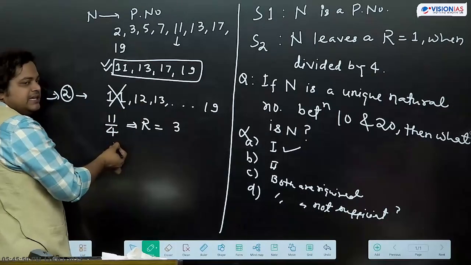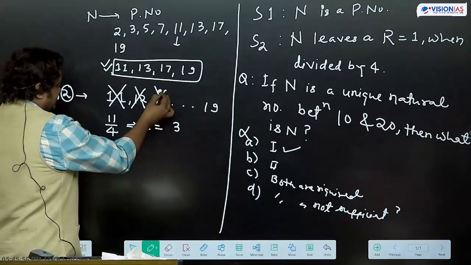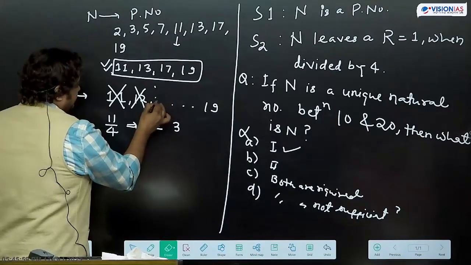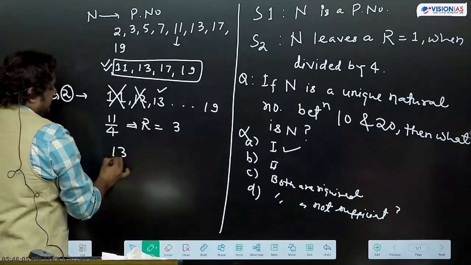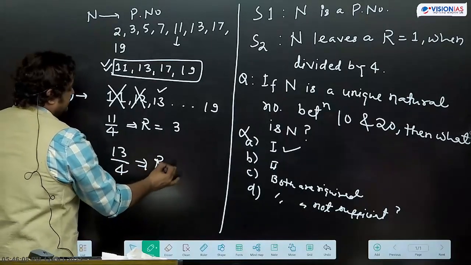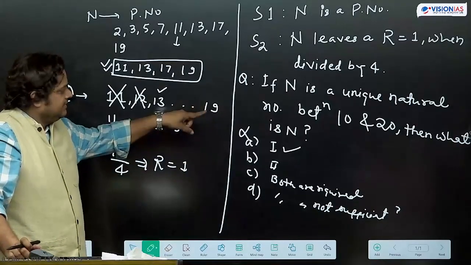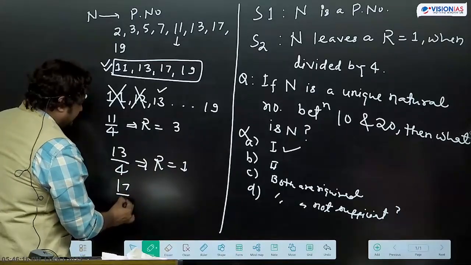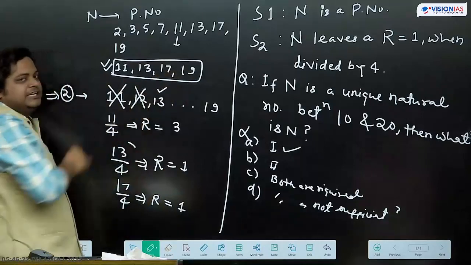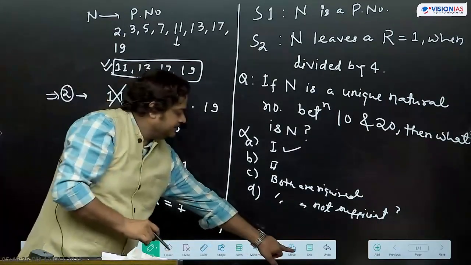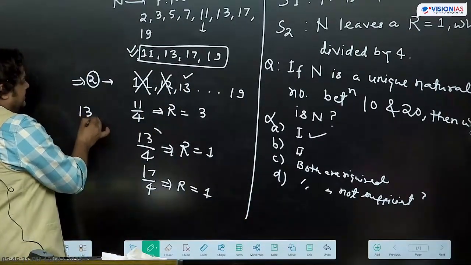12 divided by 4, what remainder are we getting? 0. This is not the number. 13, if we divide by 4, what remainder are we getting? 1. So 13 is such a number. After 13, which number? 17. 17 divided by 4, again we are getting remainder 1. So with the help of statement 2's information, what are we getting? 2 numbers. That is 13 and 17.